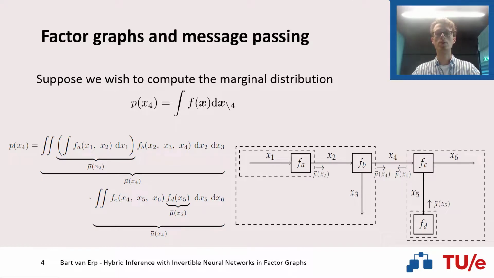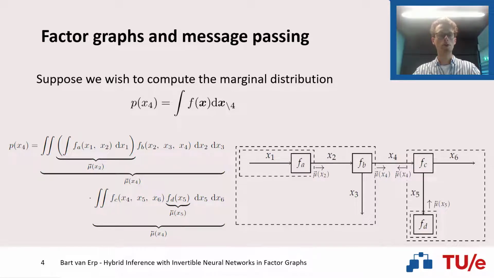Luckily, we can leverage the factorizable structure in our model to decompose this large and expensive global integration by recursive computation of smaller local integrations. Using the distributive law of integration, we can push in some of these integrals and rewrite this large integration.